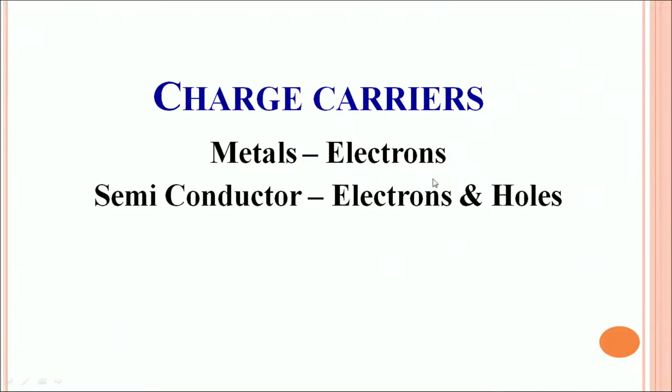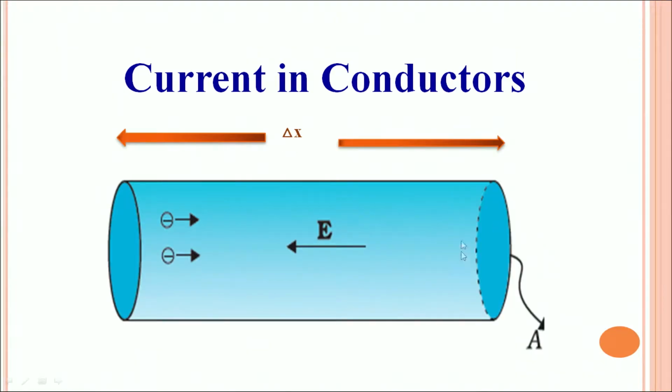It is carried with the help of charge carriers. In metals, the charge carriers are electrons. In semiconductors, the charge can be carried by electrons as well as holes. Again, this is a schematic diagram of a conductor of length delta x. It has a cross sectional area A. You can see the charges are flowing, the negative charges are flowing in this direction, okay, and so the direction of electric current would be opposite, because it always denotes the direction of flow of positive charge.